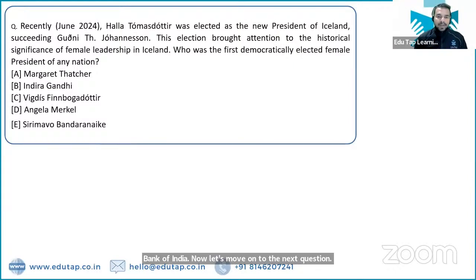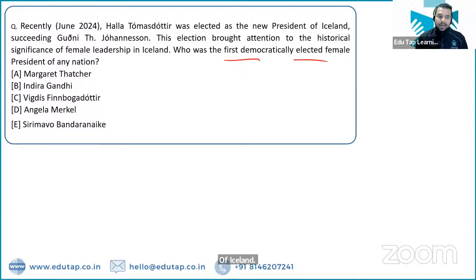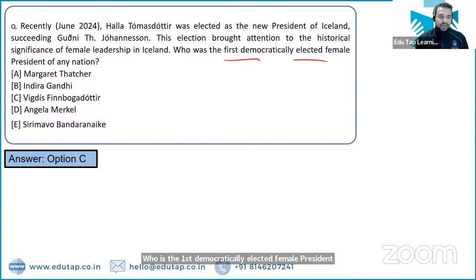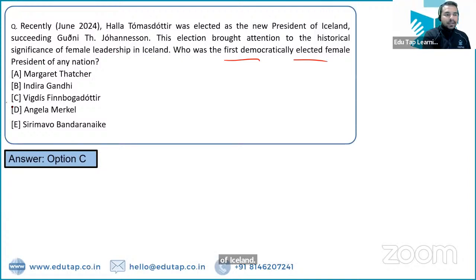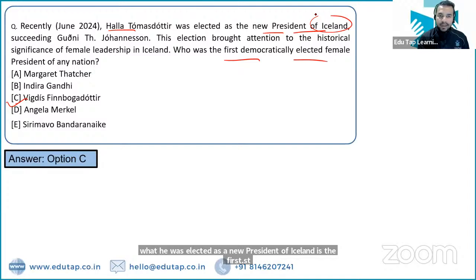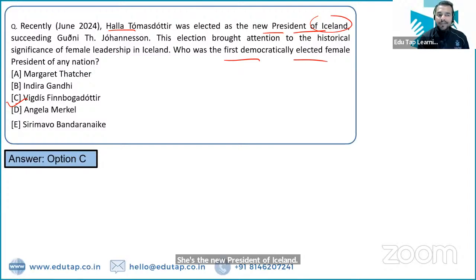So here you have to tell me the name of the first democratically elected female president of Iceland. Who is the first democratically elected female president of Iceland? So here it is basically option C. So basically the question is that Halla Tomasdottir was elected as the new president of Iceland. This election brought attention to the historical significance of female leadership in Iceland. So who was the first democratically elected female president of any nation?